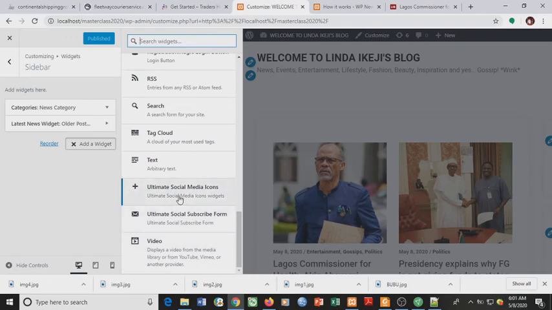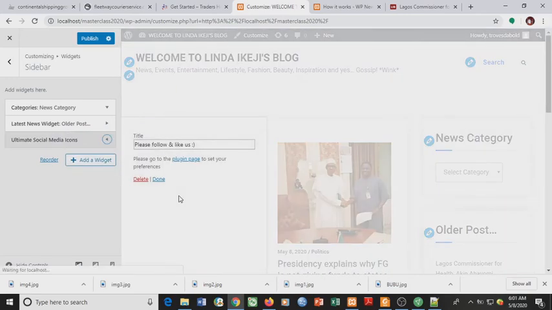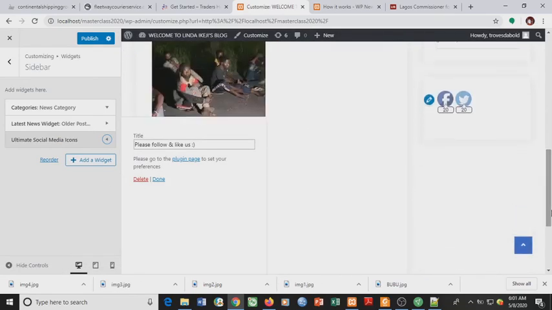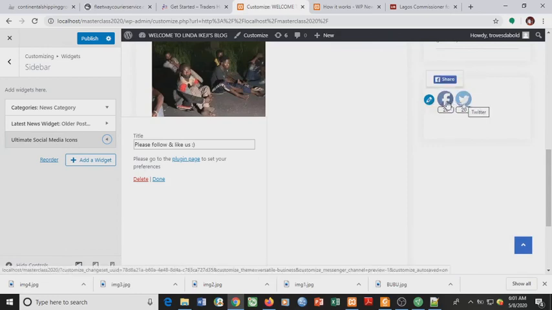So social media icons, we select social media icons. So this is it. A user can click here, share here, or click here to share for Twitter, or click here to share for Facebook, and then we publish.